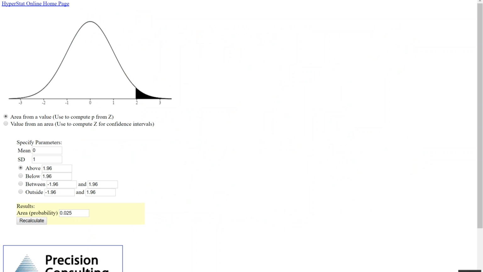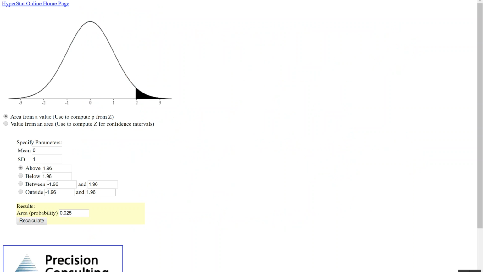And here we are at David M. Lane's personal website. You can mess with the inputs here to calculate an area. This is going to tell you the area underneath the curve in the standard normal, or if you prefer, you can put in any mean and standard deviation you want. I'm going to go with the mean and standard deviation as given here because that is the standard normal.